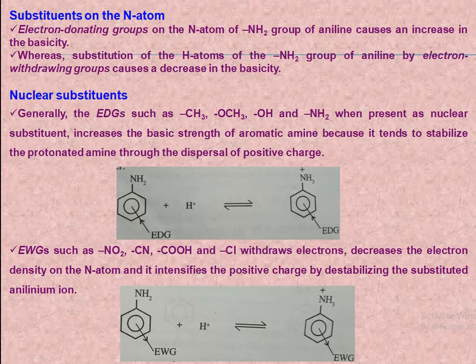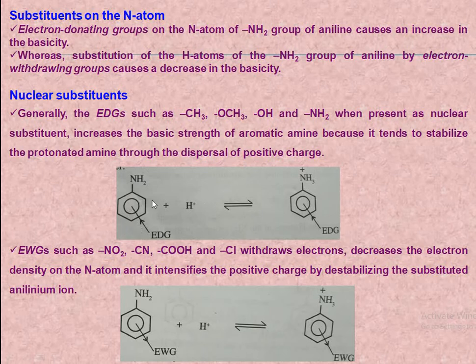Now what happens to the basicity of the aromatic amines if the nuclear substituents are either electron donating groups or electron withdrawing groups? The pKb value for aniline, we know, is in the range of 9.4. Generally, electron donating groups such as methyl group, methoxy group, hydroxyl group and amino group, when present as nuclear substituent, increase the basic strength of aromatic amines, because such a group tends to stabilize the protonated amine through the dispersal of positive charge.